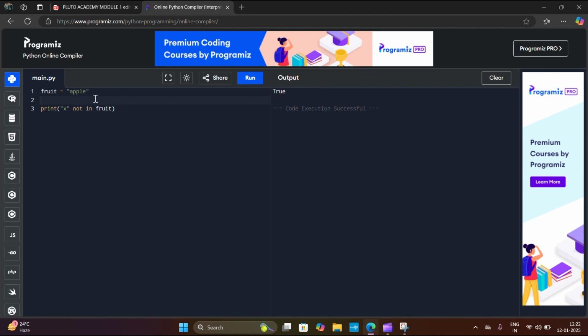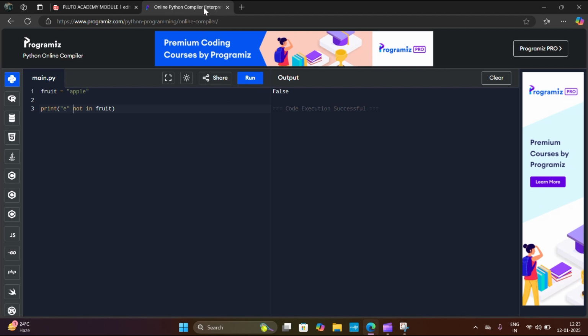So it will return true. If I put e here, e not in fruit, e is there in apple, so it will return false. Let's run this program. See, the output is false because e is present in the fruit.